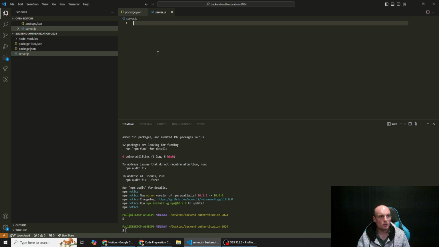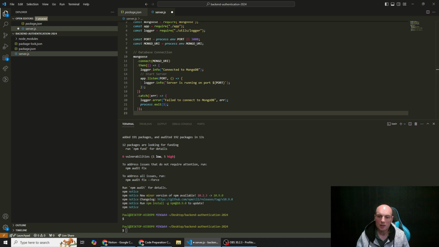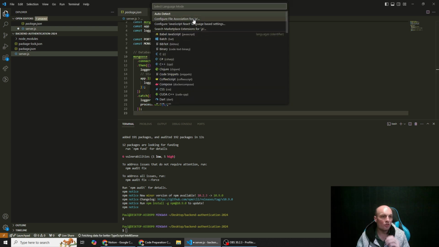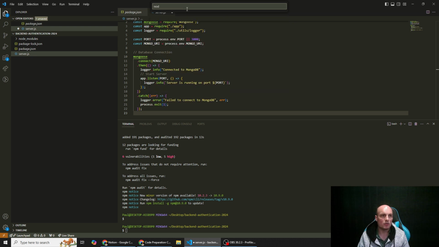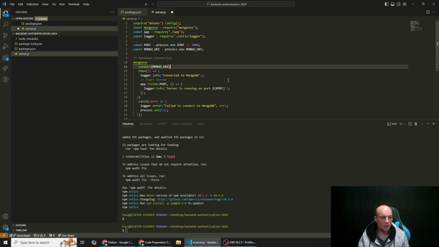Server.js. Paste that. Remind me about that later. It's defaulting that we're using React, but we're not. I don't want the little React symbol, JavaScript. Okay, we can save that. It's not going to work because it's now trying to pick up from our .env file the Mongo URI and everything like that, which we haven't configured yet.